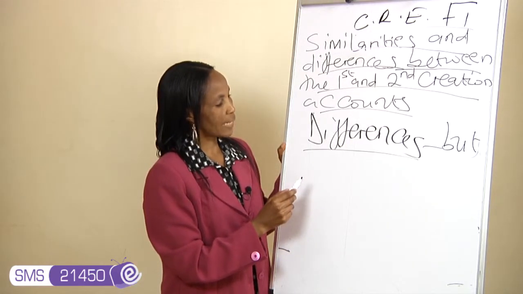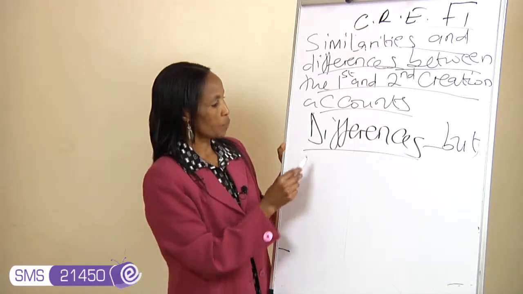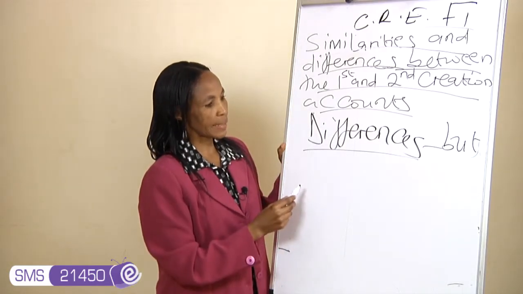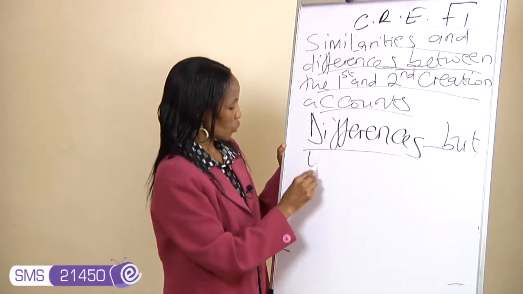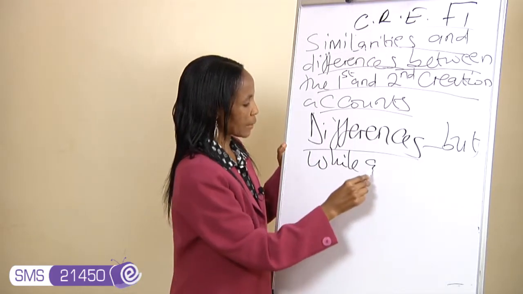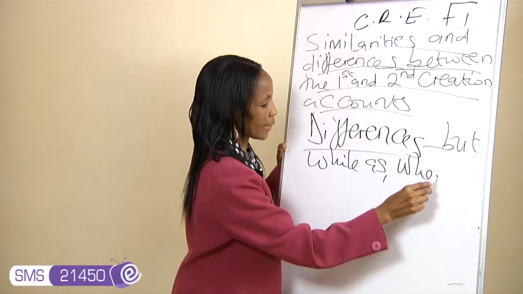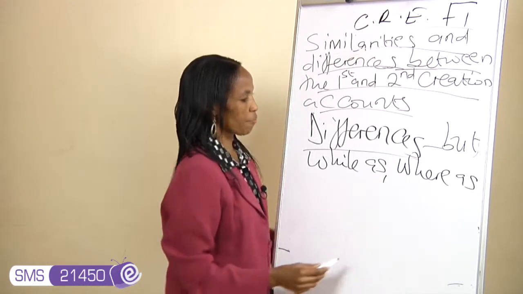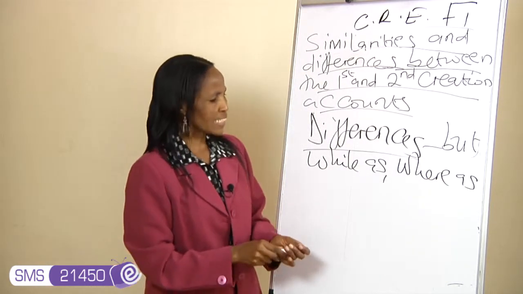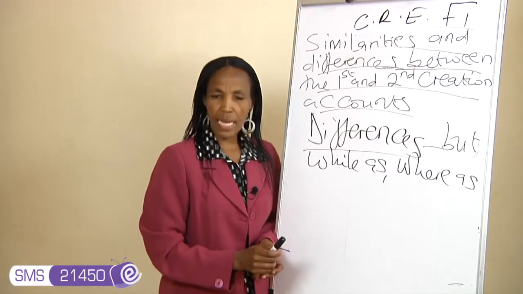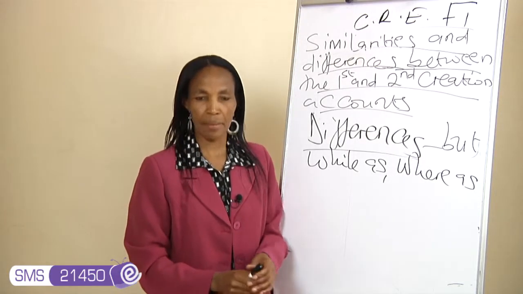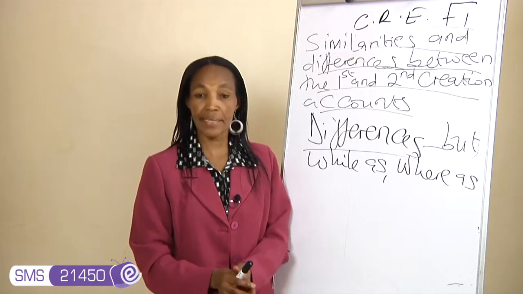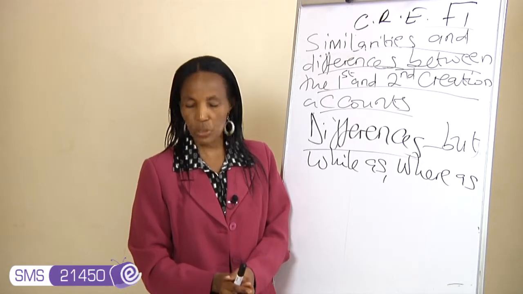Now, when you're answering questions on differences, bring your two ideas with the words but, while, as, or whereas. We don't have charts in CRE. Charts are in other subjects like mathematics and physics. In CRE, we use statements.